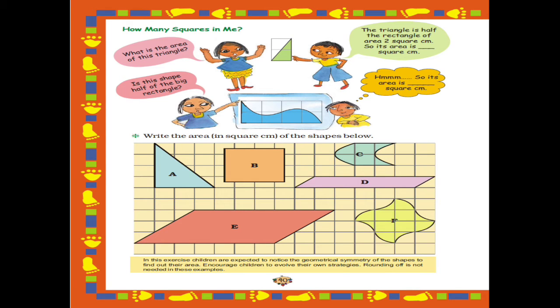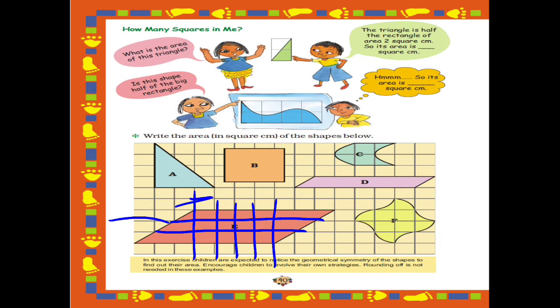Now let's see the area of figure E. Let's count the complete squares, then half squares. So this line is already there, right? This line is coming over here also, this way, right? So this line is there. This way this line is continuing on the shape also. So let's count the complete squares. How many complete squares are there?